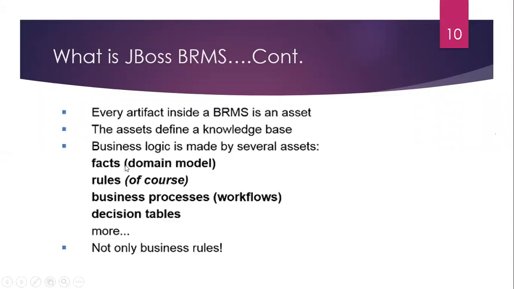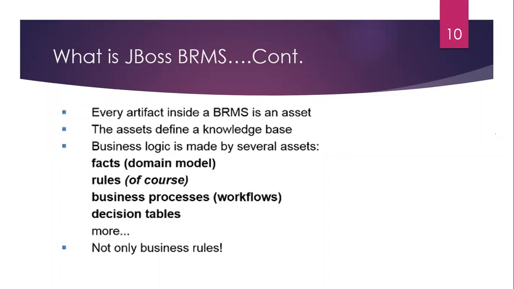It also contains facts, which are nothing but the domain model. A domain model is nothing but POJO classes. If you develop a class such as Student, Student is a POJO class with some particular parameters: student name, student roll number, and so on. We also need to define the rules. Rules are, as I said, the when and then conditions, meaning the actual business process, the requirement, which is the condition.